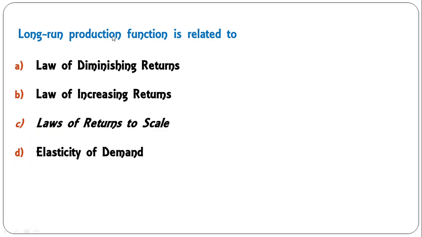Next question, long run production function is known by which name? Law of diminishing return, law of increasing return, law of returns to scale, elasticity of demand. Obviously you can remove among these three.